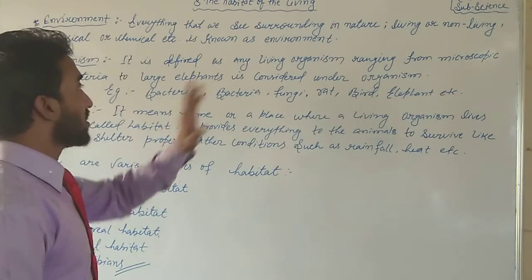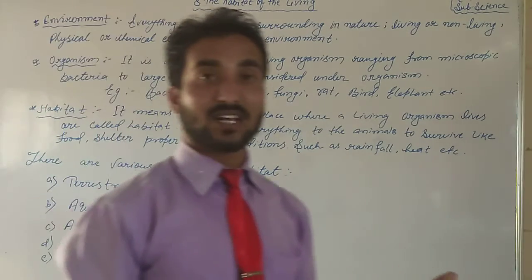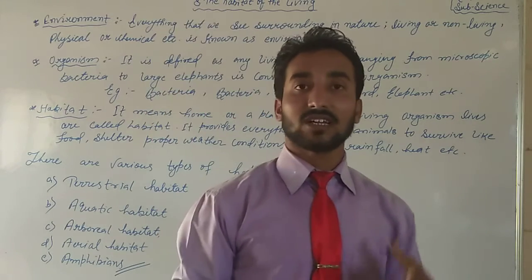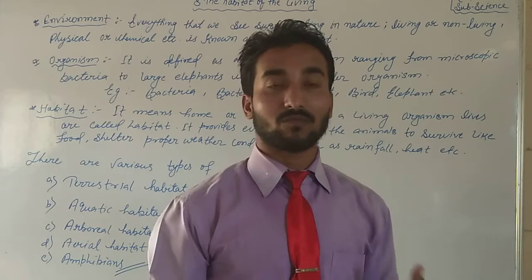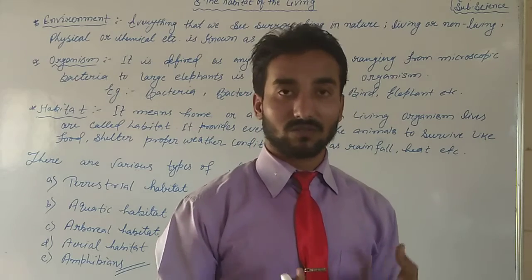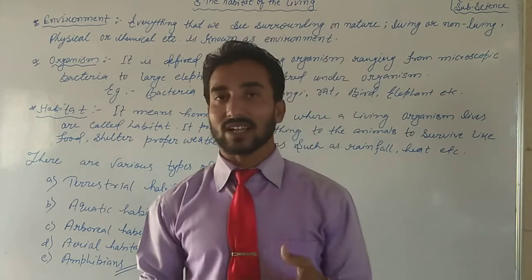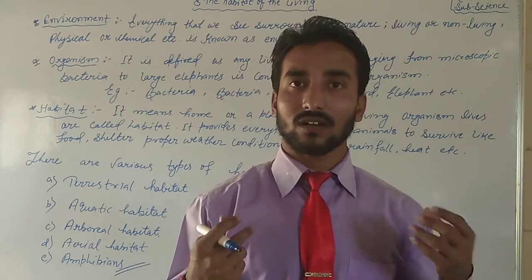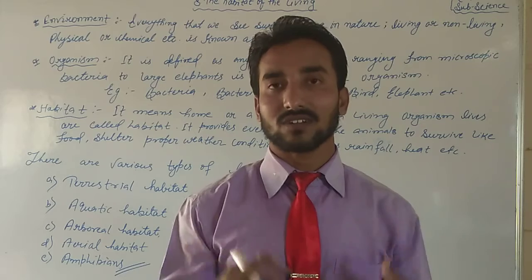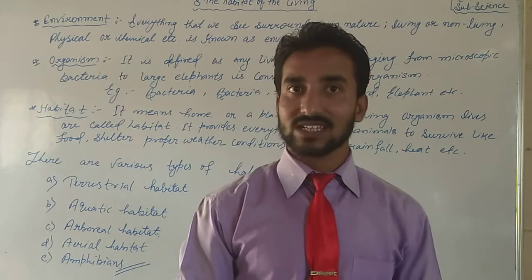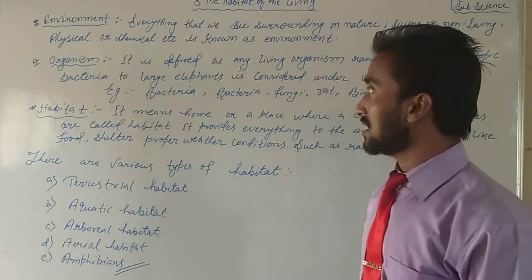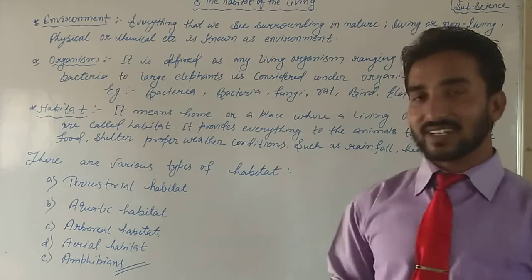As examples considered under organism, as already declared right now, organism means fungi, bacteria, virus, paramecium, algae, rat, cat, birds, elephants, anaconda, crocodile. All these things come under organism. So I think all of you have understood, students. So the next topic is habitat.